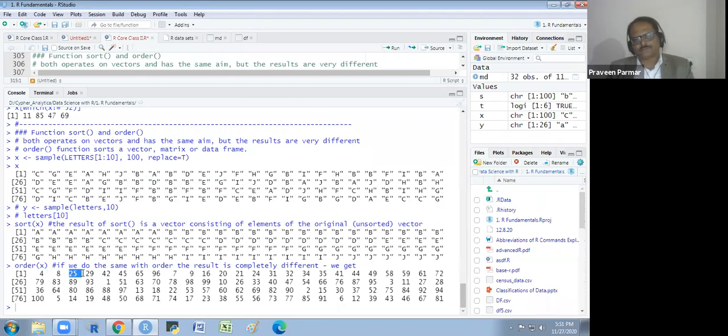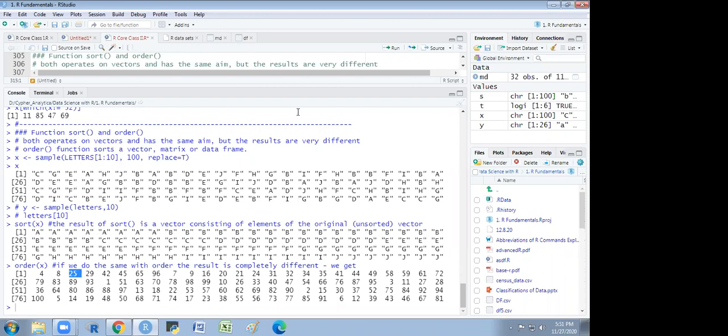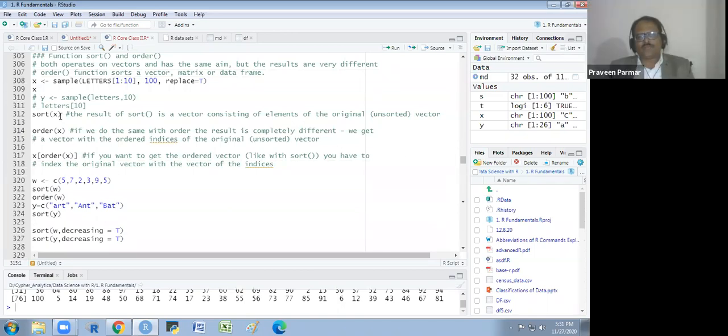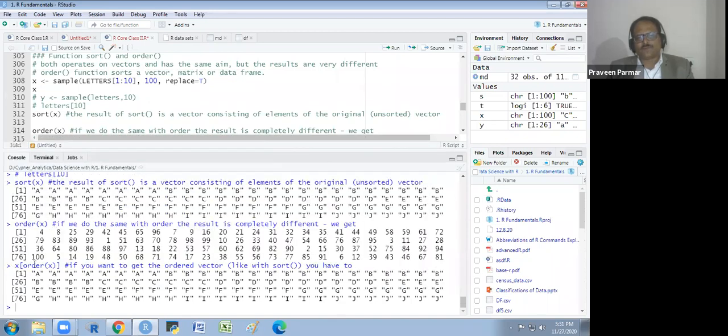Order X will provide us the position only. If you want the values like sort X, you could use the technique which I have explained earlier. If you put this with order inside the square brackets, it will give me the values, like sort X.